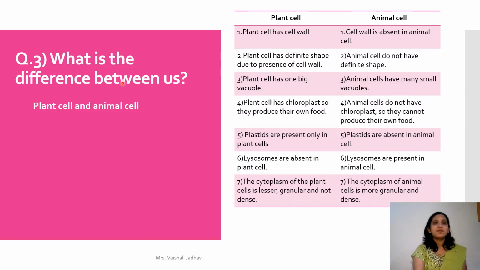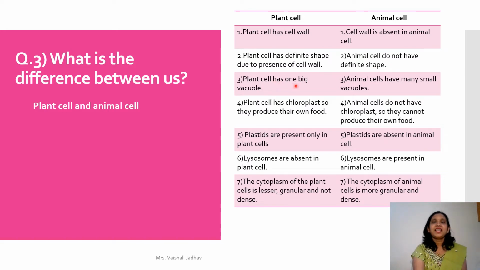What is the difference between the following? First one is plant cell and animal cell. This I have divided in two parts. First part is for plant cell and another one is of animal cell. Now first point, plant cell has a cell wall and cell wall is absent in animal cell. Second point, plant cell has a definite shape due to the presence of cell wall, and the animal cell does not have a definite shape.